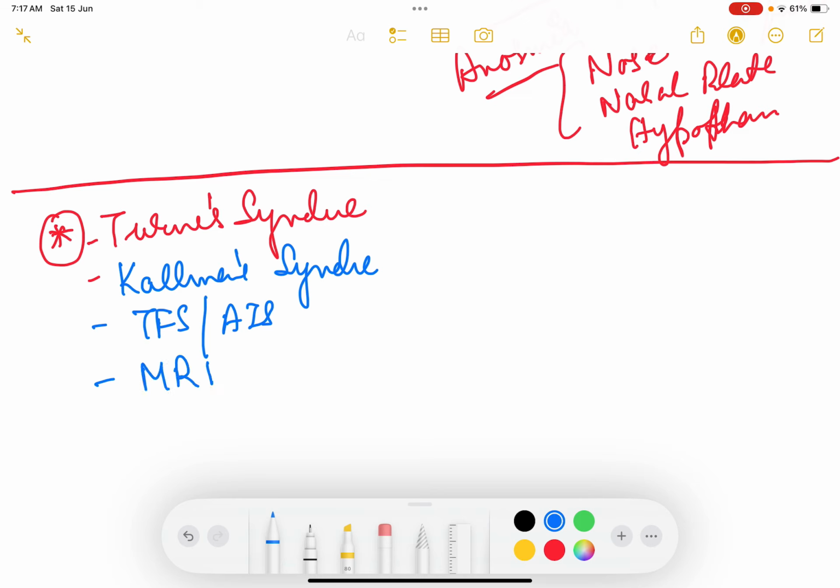And then your MRKH. How do you differentiate between them? You have very frequent questions from all these, and you need to know them properly, how you differentiate them clinically, as well as how you differentiate them on investigation basis.